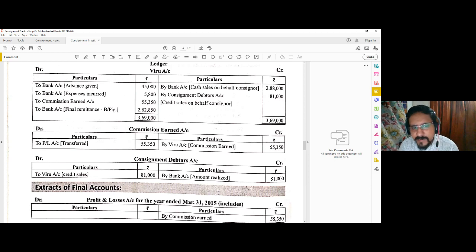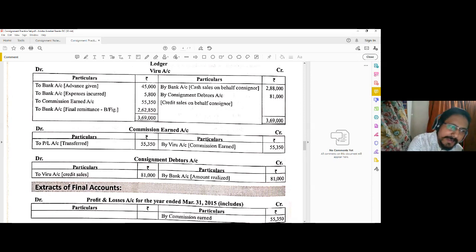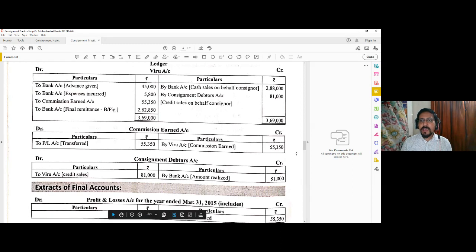And you need to close the bad debt. So on the credit side of the bad debt, you write by commission earned, because this bad debt is to be adjusted against your commission. Then the bad debt will be posted to the debit side of the commission account. So you are getting commission 55,350, and your bad debt in that case will be adjusted against that commission, 1,000. So in the P&L, your net income of 54,350 would have been transferred. So that is the situation of del credere commission and bad debt in the case of the consignee.